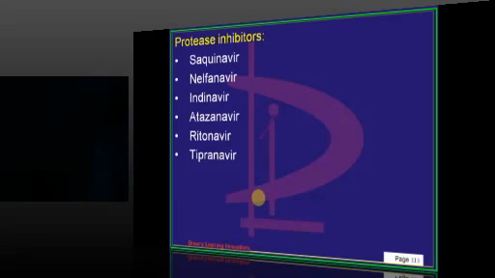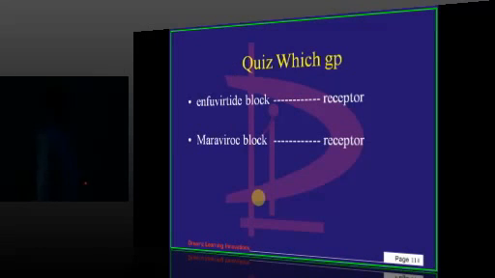Most of the -virs are protease inhibitors: saquinavir, nelfinavir, indinavir, ritonavir, tipranavir, etc. So that's what you need to remember.